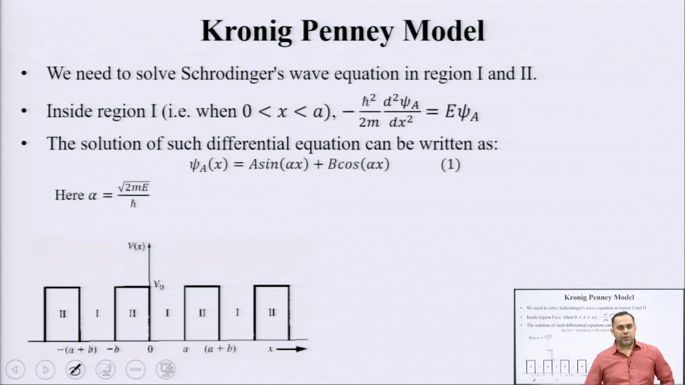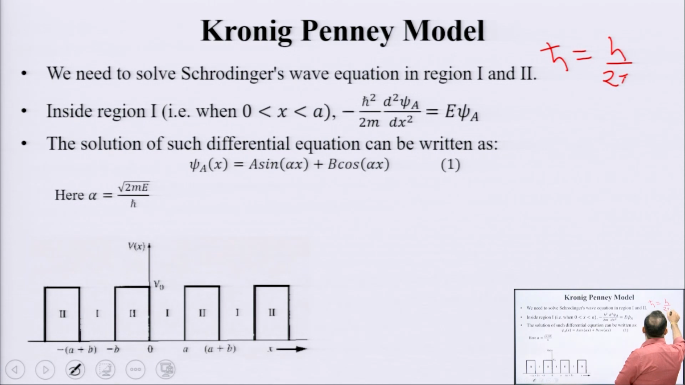What we need to do for mathematical analysis is solve Schrodinger's wave equation in region 1 and region 2. Okay. Let us just see these symbols which are written here. H bar is the reduced Planck's constant given by h over 2 pi. Psi A or psi B is nothing but the wave function.